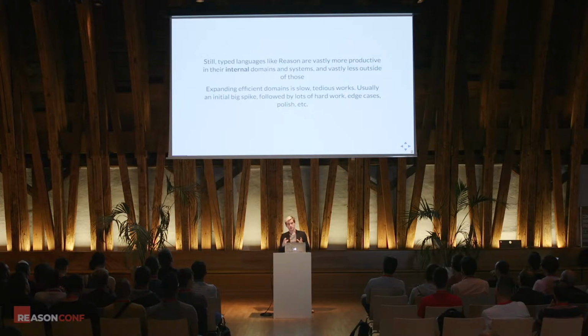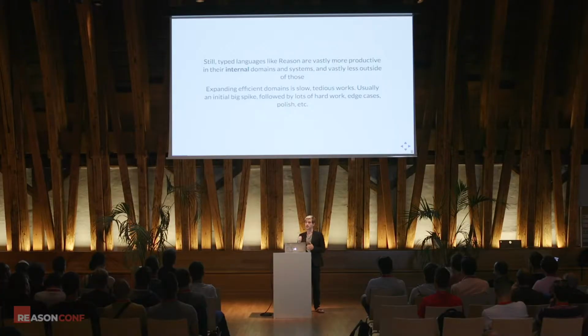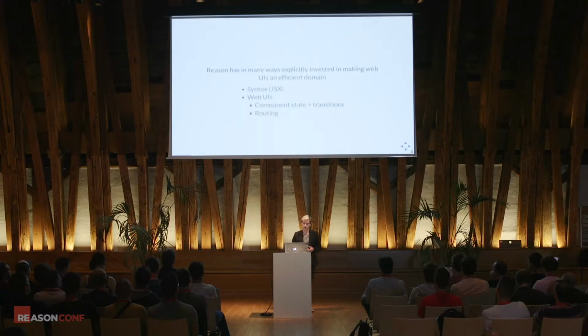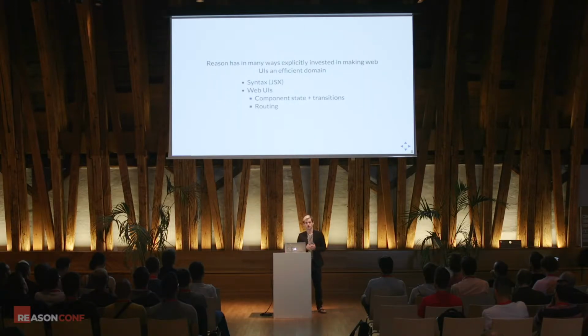These languages, these domains, tend to focus on one particular kind of program. Haskell is really good for writing compilers. OCaml is also quite good for writing compilers. And it's a lot of work to get a language and a type system to efficiently and productively model a different kind of domain. You usually see this as an initial spike by some kind of super heroic effort, something like Jordan Walke doing React in standard ML, or the initial version of Reason. And then it's followed by a lot of polish and a lot of work. I think Chung has talked about that quite a bit.